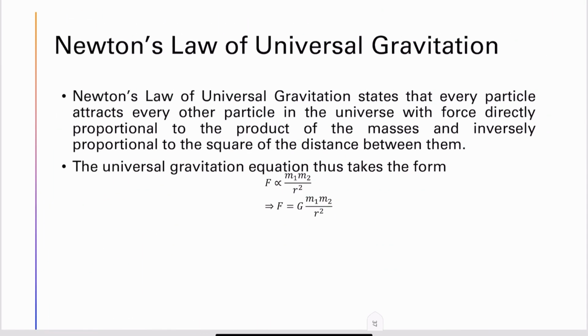So again, this is the final summary. We know that in Newton's law of universal gravitation, the force of gravity between any two massive objects is directly proportional to the product of their masses, and it is inversely proportional to the square of the distance between them. And the proportionality constant is G, which is nothing but the gravitational constant.